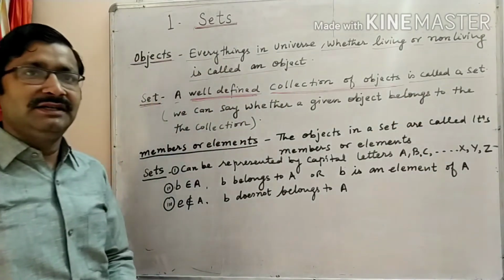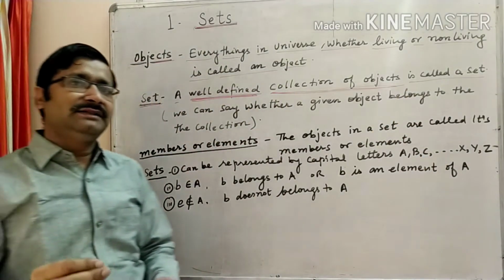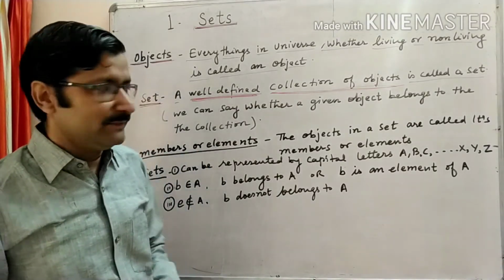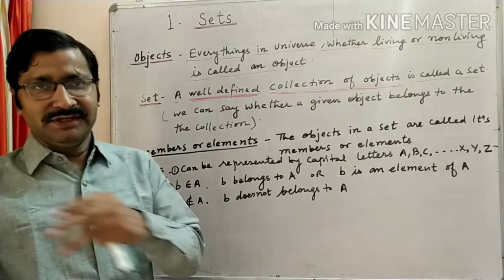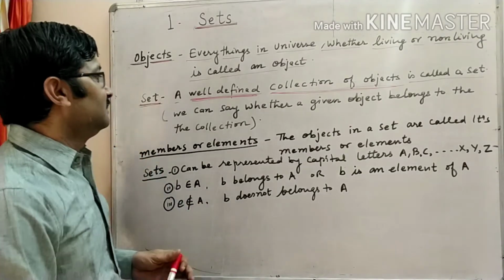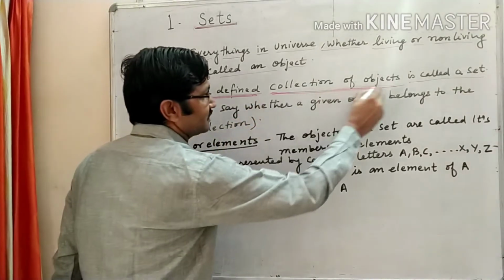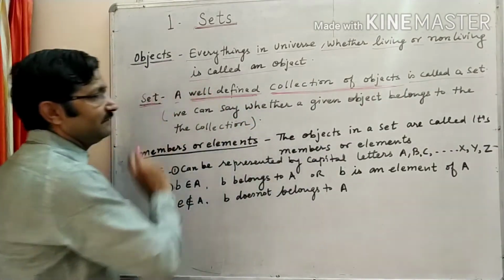If I say write the names of stationery items, you will write the fixed names. Anyone can say what is meant by the collection of objects, and it will be well defined.